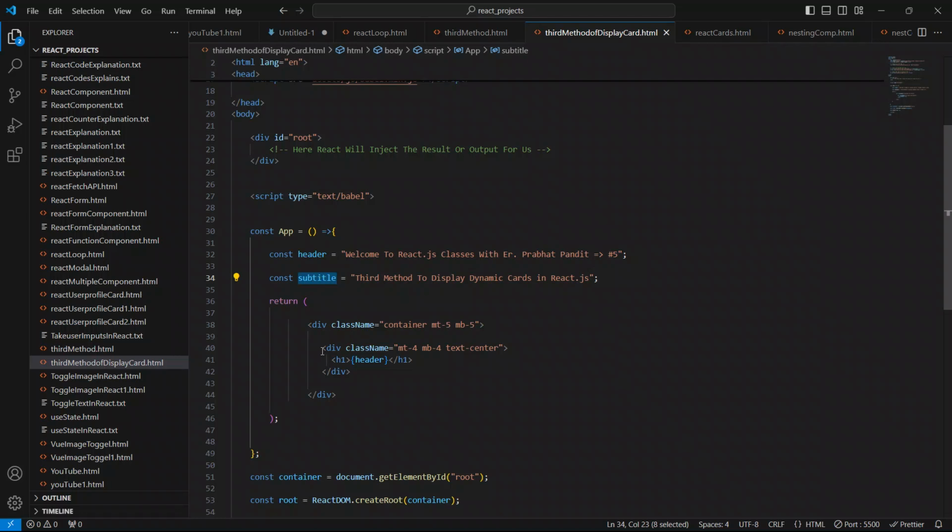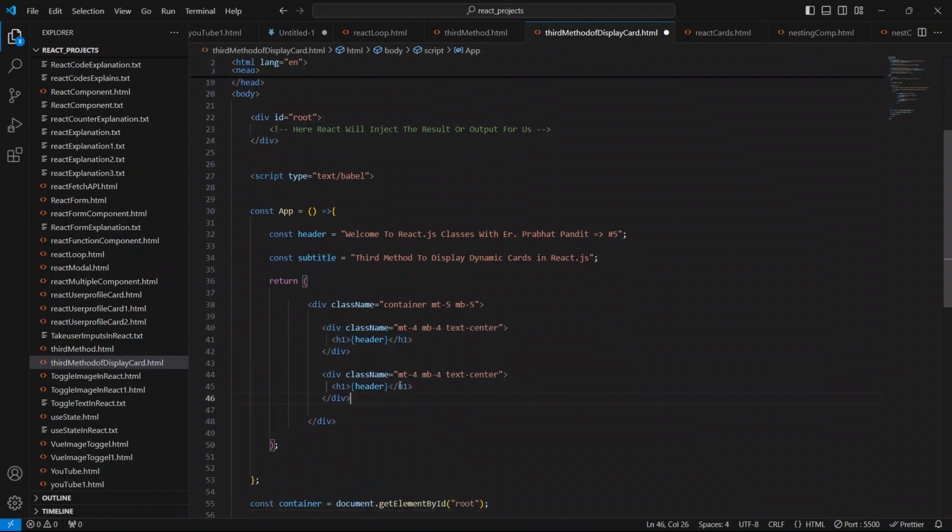So we just have to copy this div. It's up to you, and I'm going to make it a little smaller, so I'll use h3 and h3. Just copy this subtitle value and paste it here.